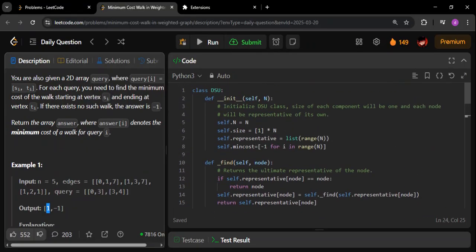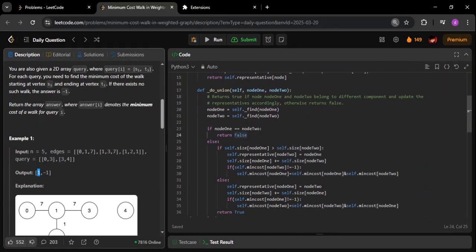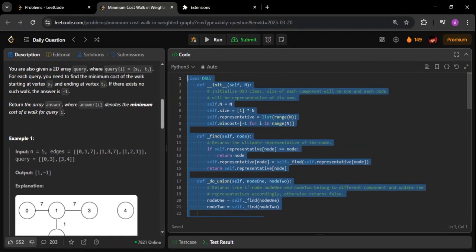It's going to be very efficient, because I've given you this whole DSU class separately. What you can do is save this in your OneNote or wherever you want, and for any other question when it comes to a DSU question, you can always use it. DSU means the disjoint set union. In LeetCode, they also call it a union find.